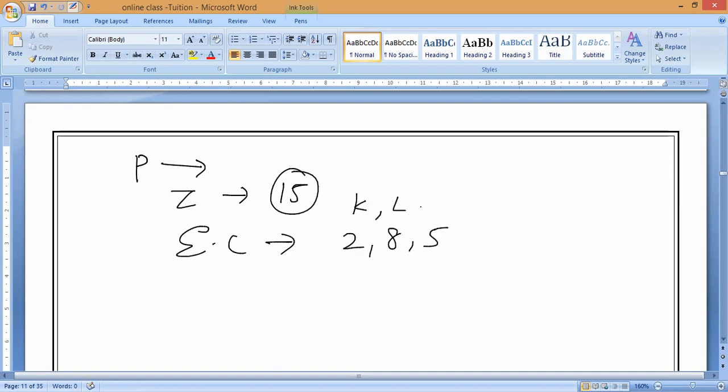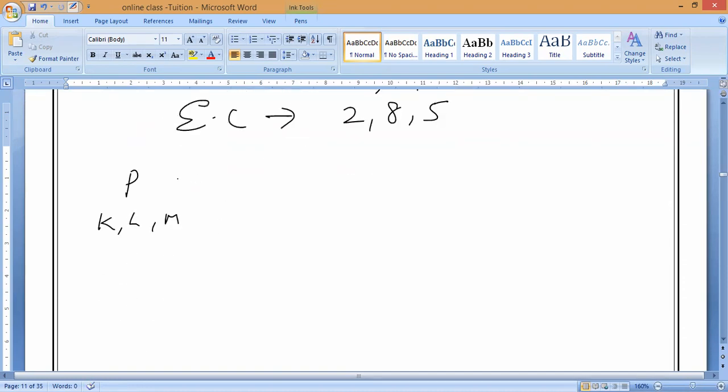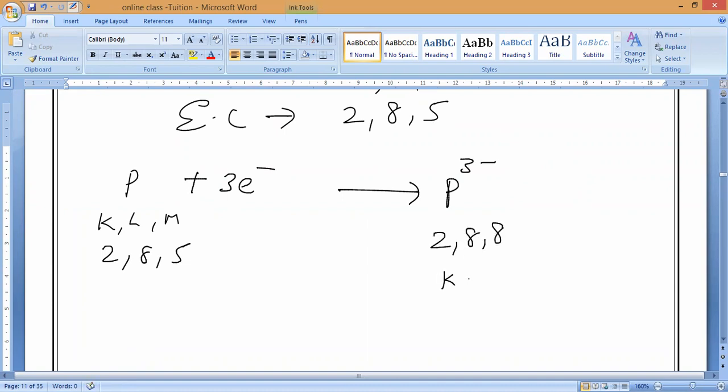So K, L, M. Now phosphorus with K, L, M will gain how many electrons? 3 electrons. Okay. So 2, 8, 5 will form what, guys? P3 minus, which becomes 2, 8, 8, K, L, M. Stable nearest noble gas, what? Argon. Understand? It is the stable argon configuration, the arrangement.